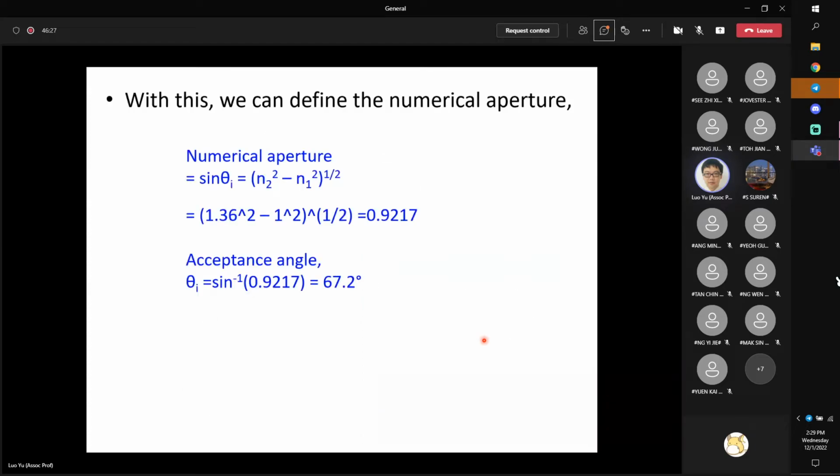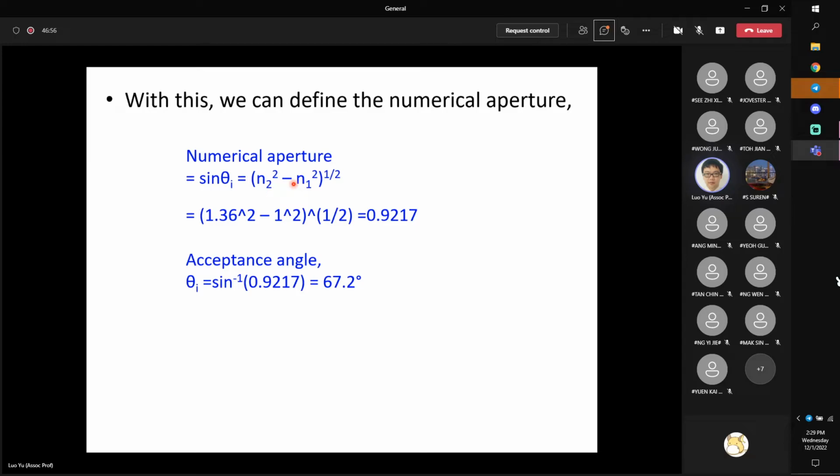But of course, if you learned the summary lecture, you will be able to use an even simpler procedure to solve this question. That is called the numerical aperture. The numerical aperture is defined as the square root of n2 squared minus n1 squared. What is the physical meaning of the numerical aperture?